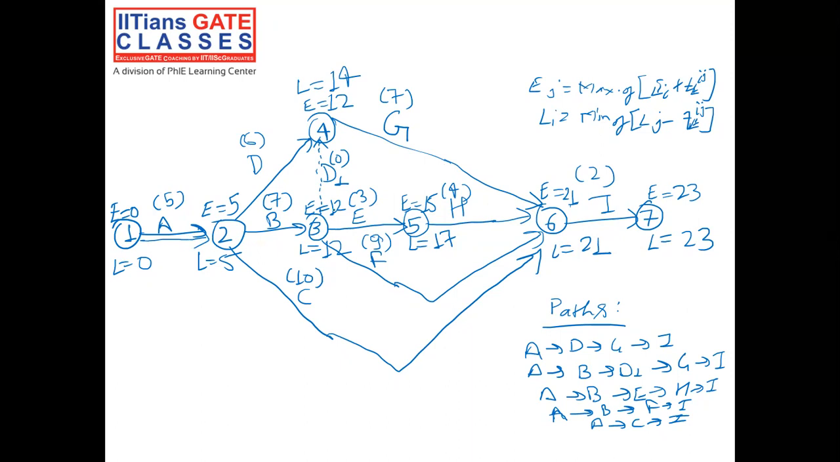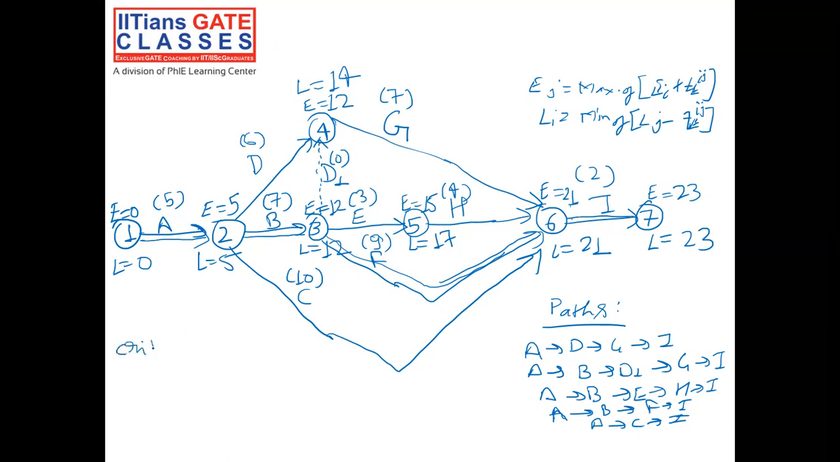Next event is event 3, which has E equal to 12 and L equal to 12. So this would be our critical activity. Now if you see the next event, event 5 does not have E the same as L, and event 4 is not the same, but event 6 has E and L the same. So our activity F would be the critical activity, and I'm representing it by a double arrow. Now event 7 also has E and L the same. So this would be our critical activity.